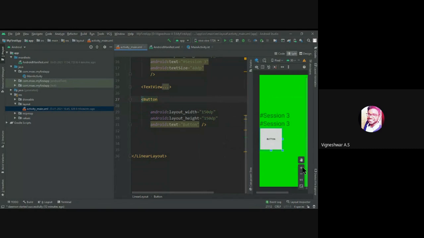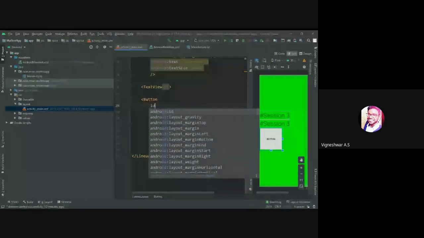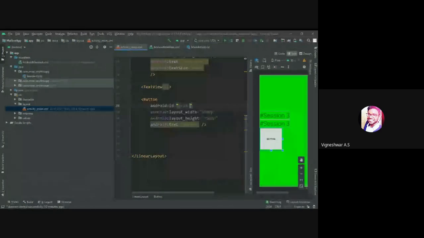Now I need to give some life to this button, right? In order to identify this button, I'm going to give it a name. We are building a first button, so this is my first button. It should be unique wherever you create a button in an activity.